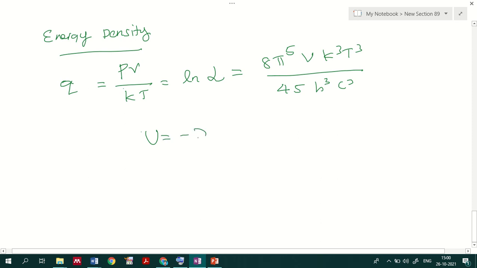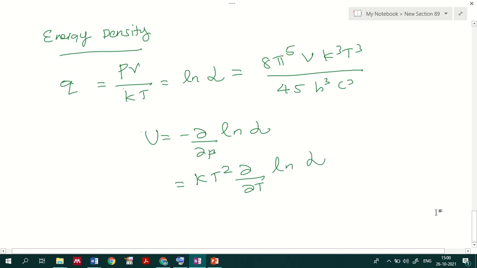And U equal to minus ∂/∂β of ln grand partition function. If I replace ∂/∂β, I can represent it in terms of temperature, which is kT² ∂/∂T.